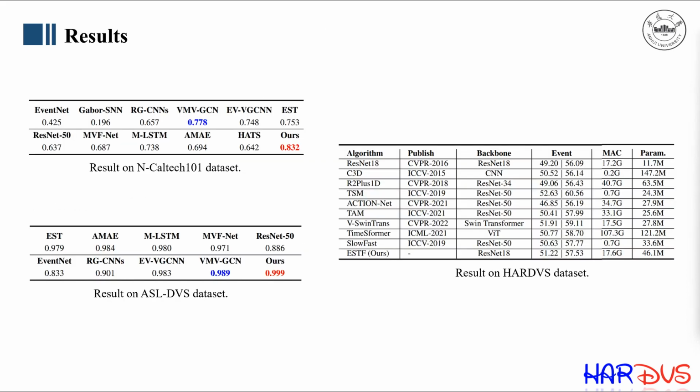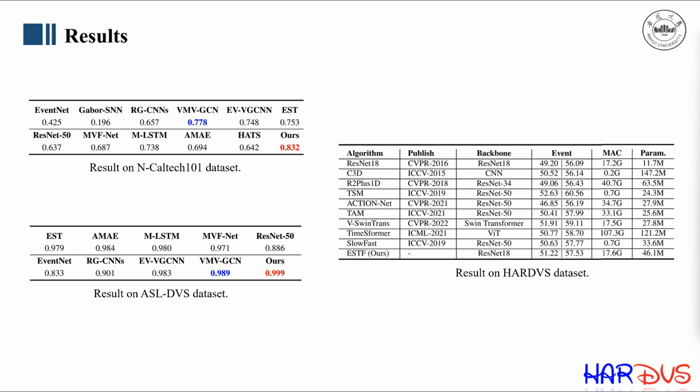3 datasets are adopted for the evaluation of our proposed model, including NCalTech 101, ASL-DVS, and our newly proposed HARDVS. The widely used top 1 and top 5 accuracy are adopted as evaluation metrics. We retrain and test multiple state-of-the-art models for future works to compare on the HARDVS benchmark dataset. We can see that our model performs well on the ASL-DVS and NCalTech 101 datasets, and also achieves competitive performance